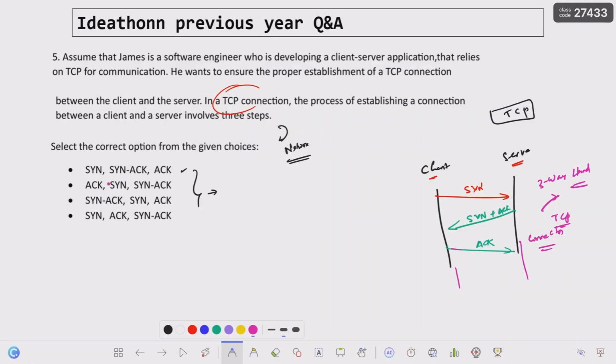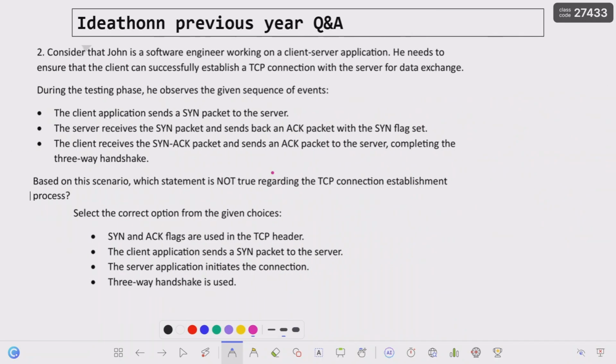So this is the important question. What is the answer? First the client sends the SYN, then the server sends the SYN along with the acknowledgement for whatever was received, then finally the client sends the acknowledgement. This is a very important question. Most of the time this question is asked. Next we will see more questions related to the TCP connection.